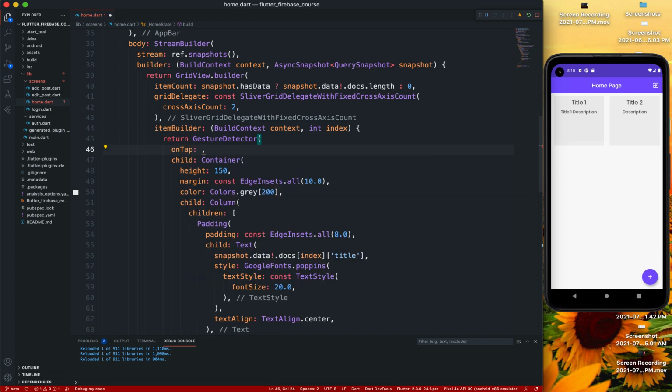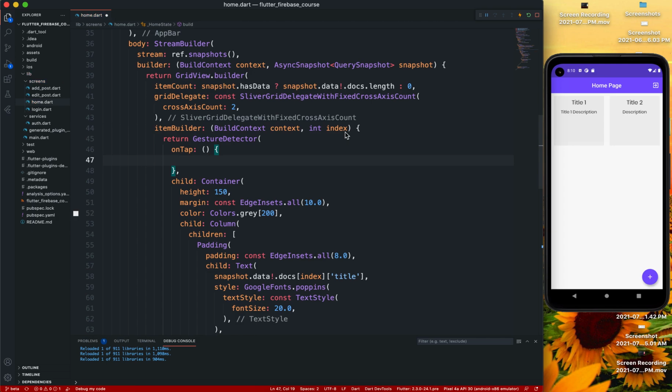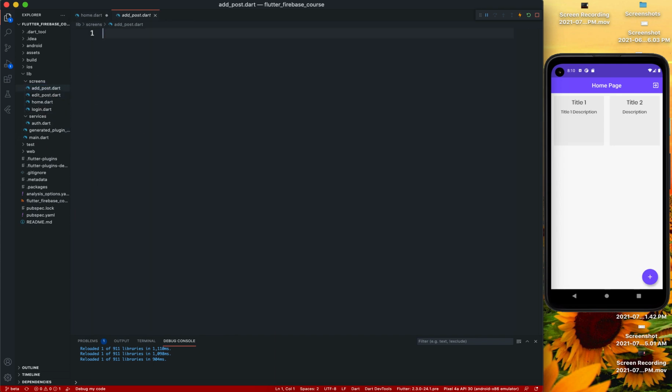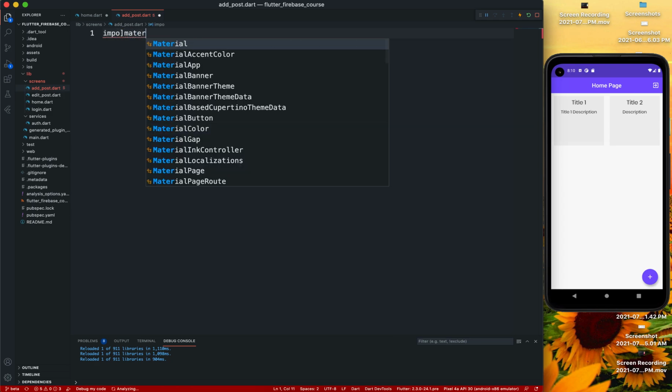tap, and when that is tapped, what we want to do is go Navigator.push, and we want to push the thing. So let's just make that. So let's make an import of material.dart.